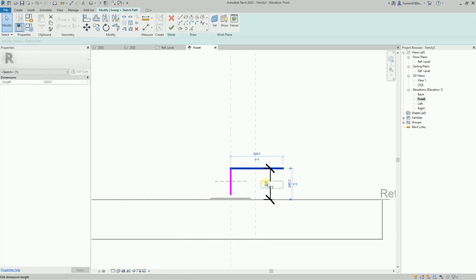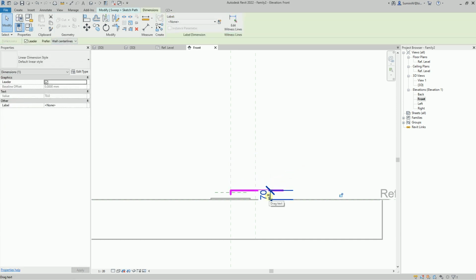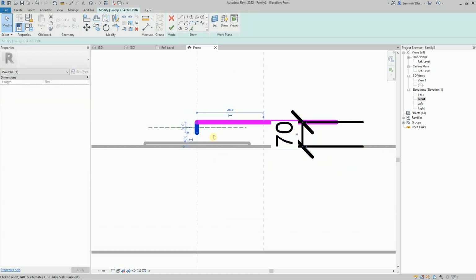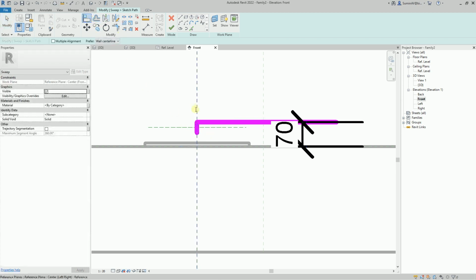Select the line and set the size value to 70 mm. Also close the lock. The size will be constant. This line should also be snapped to the reference plane. Let's do it through the Align tool.